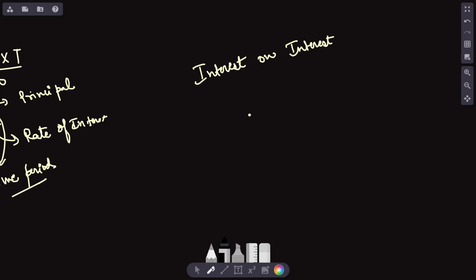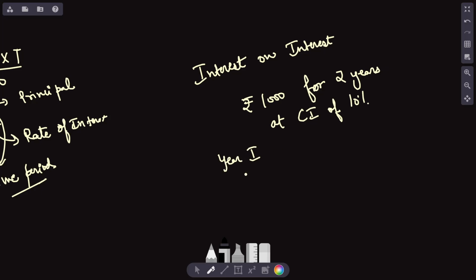That is, if you have lent rupees 1000 for 2 years at compound interest of 10 percent, then for year one it is just 1000 rupees. So for year one, compound interest will be charged simply as simple interest.